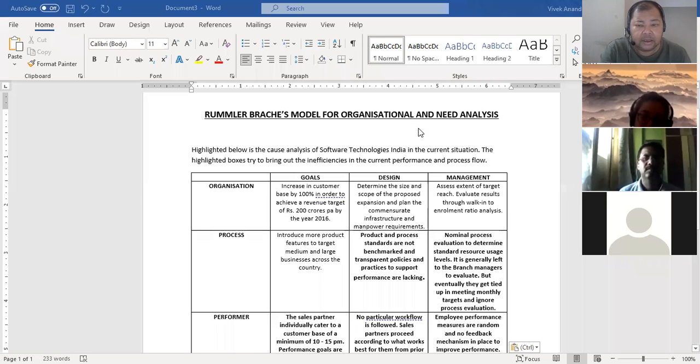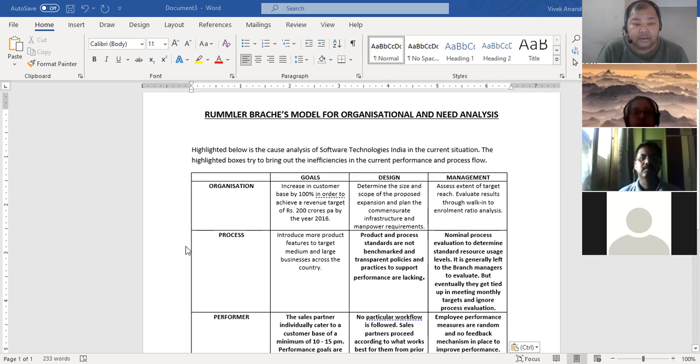Let me share this screen. This is one Rummler-Brache model that I had done when we were in Tally, we were creating it, though I just gave it a different name. The purpose was... I'll give you a little background on why we did it and what we did.